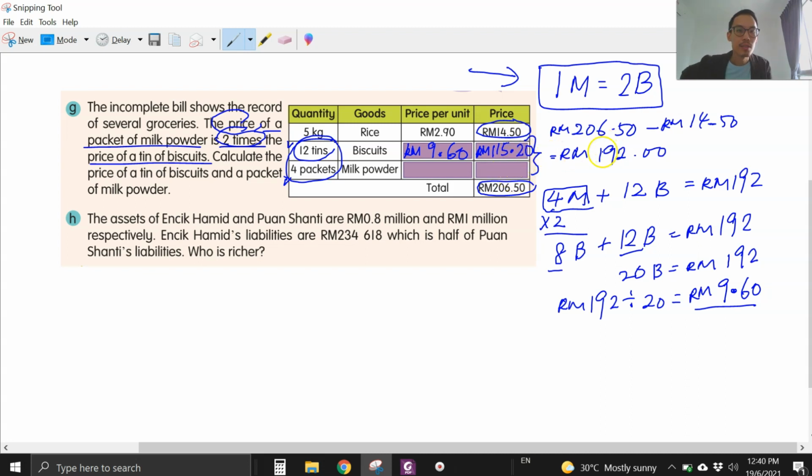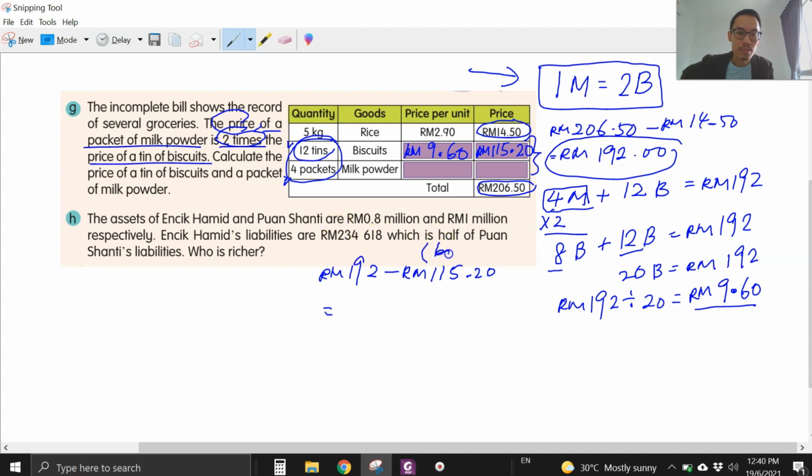Okay. So we take this amount, 192 ringgit for the biscuits and the milk powder. Okay, 192 is biscuits and milk powder. We minus the biscuit, 115.2.